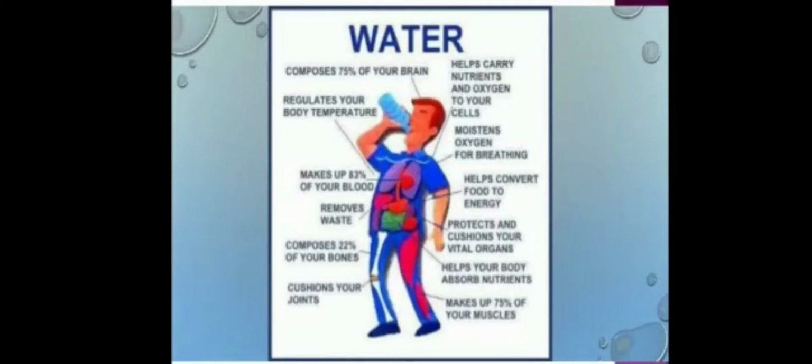What does it mean? It controls the body temperature by the process of sweating and evaporation. And the question is how this happens? So when the outside temperature is high, the water oozes out through the skin in the form of sweat. When this sweat evaporates from our body, it takes heat required for evaporation from our skin. So by losing heat, our skin cools down a little bit and we feel cool and comfortable. Okay, so it controls and regulates the body temperature by the process of sweating and evaporation.